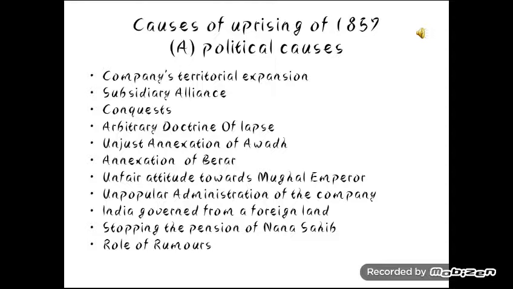The people of that area really loved Nana Sahib, who was Peshwa, holding quite a lot of wealth. Eventually, he decided to give away his money to the people so that they could fight against the British, and this raised the uprising in that area.